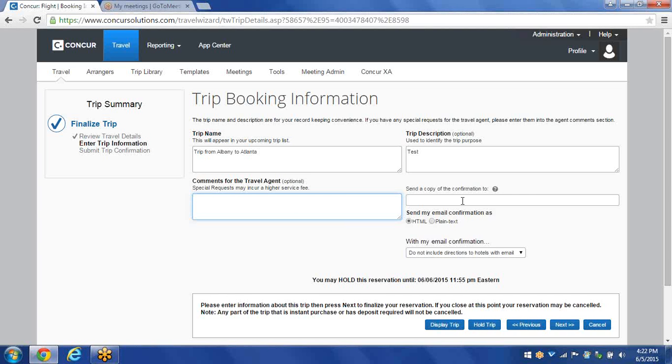This section right here is where, for instance, if you're booking travel and you want your spouse to have a copy of the itinerary, you can put in their email address here. If you're meeting someone at your destination, you can put in their email address here. But if not, you can just leave this blank. Right underneath that, with my email confirmation, right now it's already defaulted to not include directions to hotels with email. You can change that if you want to include directions or even include directions and maps.